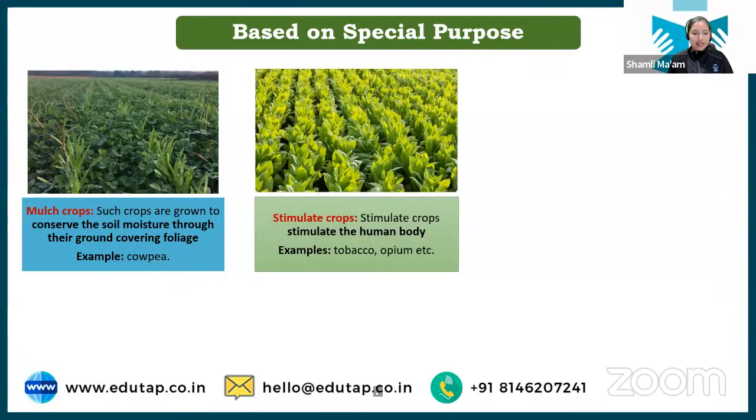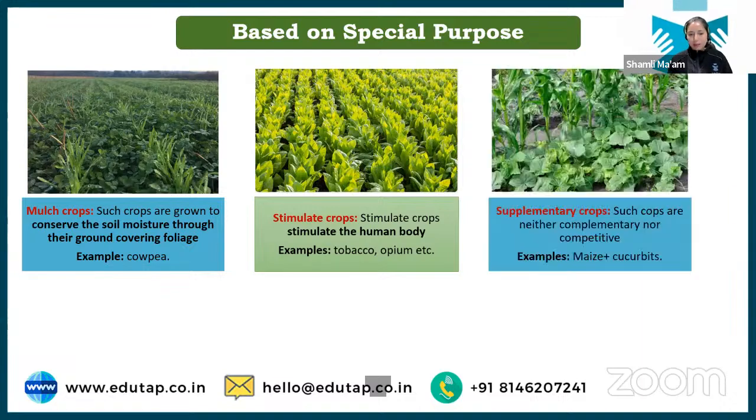Okay. Next is stimulate crop. Now, students, you might have heard about tobacco, opium. These crops stimulate the human body. These crops affect the nervous system of a human body, right? So such crops which have some stimulating effect on a body, they are stimulate crops. Clear? I think this is simple to understand.